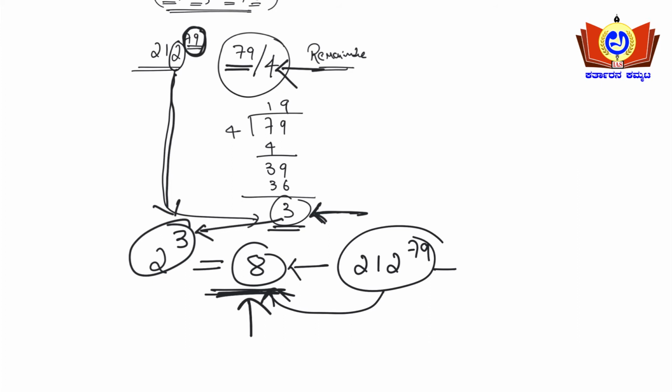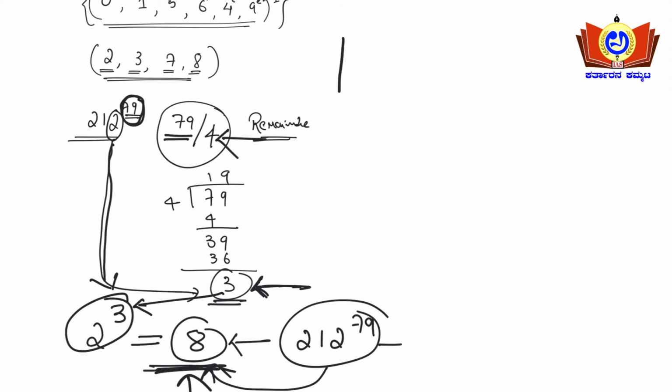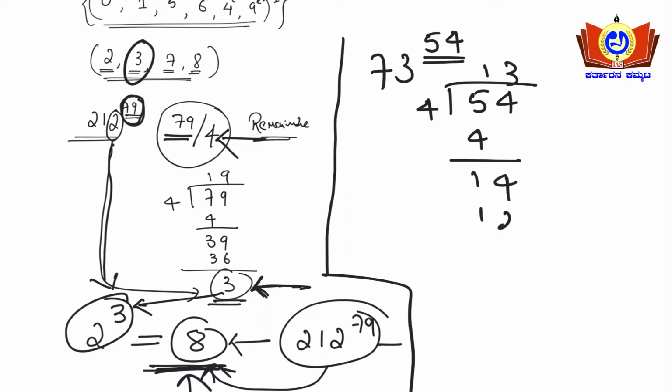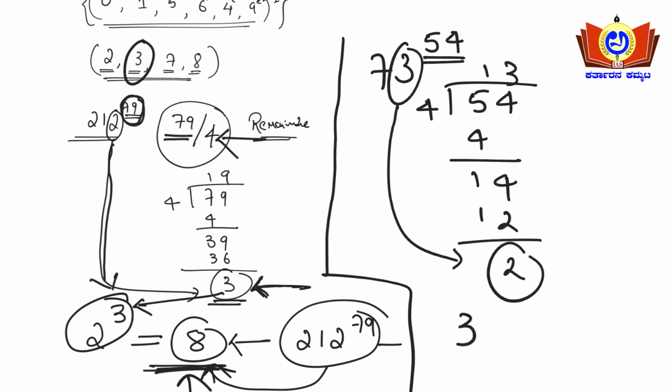Consider 73 to the power of 54. The number ends with 3, right? So what you need to do is divide this 54 by 4 here. 4 once, so 1 is there, 14 is there, 4 threes are 12, so 2 is the remainder here. So the last digit is 3 to the power of 2, that will be 3 into 3, 9 here. So the unit digit will be 9 here. For 73 to the power of 54, the unit digit will be 9.